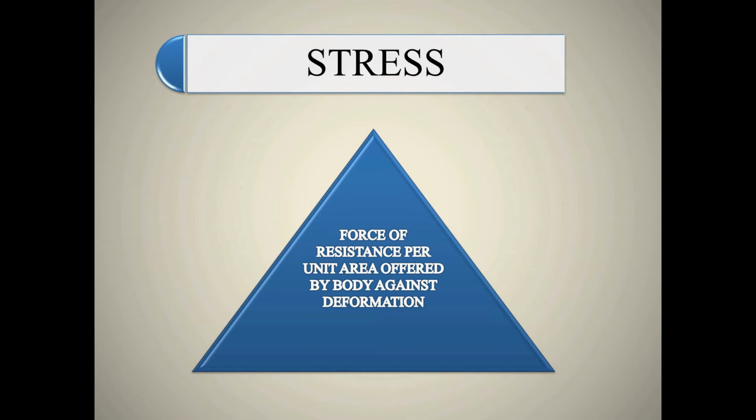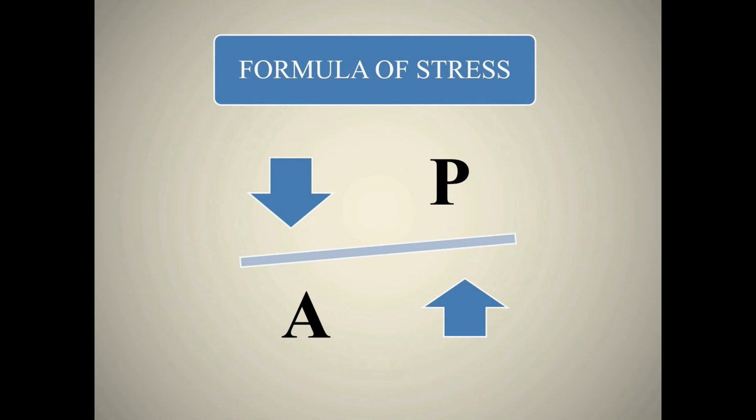Stress. Force of resistance per unit area offered by a body against deformation is known as stress. When the body is subjected to external loading, the body undergoes some deformation. At the same time, internal force is developed. This is due to cohesion of molecules. So the formula for stress: force of resistance upon cross-sectional area.